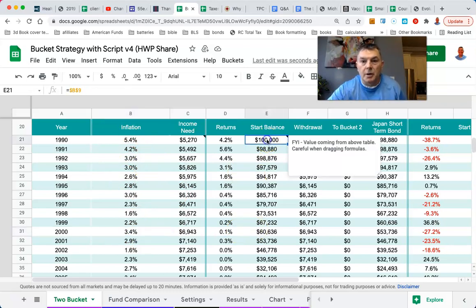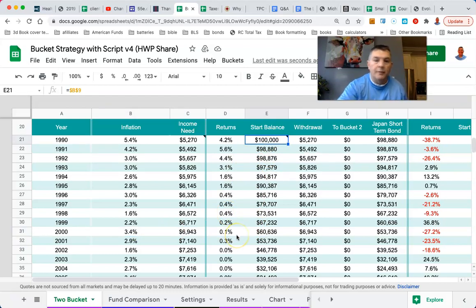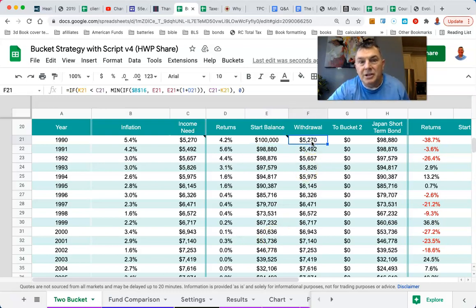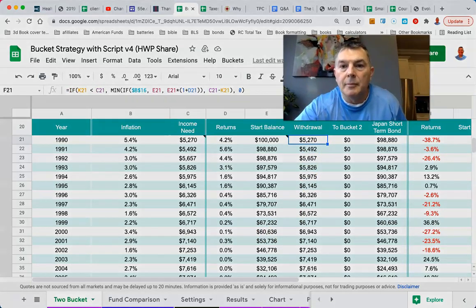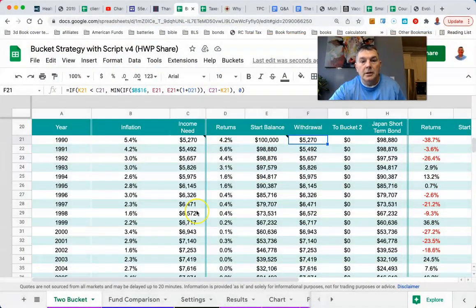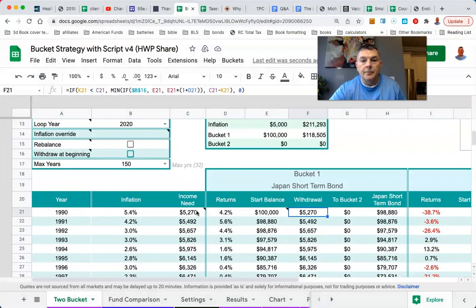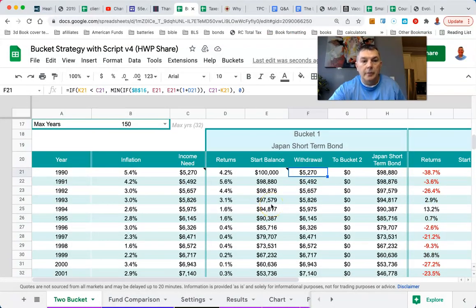So if you look at this, we start with $100,000. We made 4.2%. 5,000, I should say. Hold on a second. This should be 5,000 times 1.054. Yeah, right there, 5,270. So I'm using U.S. inflation, which I'm doing deliberately. I'm using the Japan investments, which are horrible, with U.S. inflation rates, which are much higher than Japan. And you look at that, you didn't run out of money until 2008. You were golden for 18 years. That's not bad, man. That's with 5% adjusted with inflation.